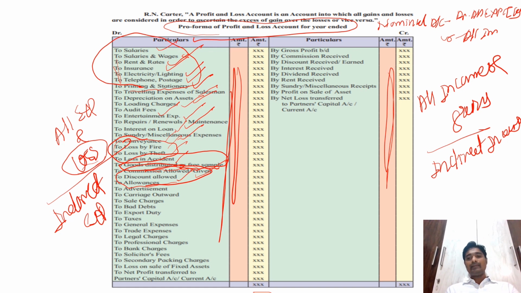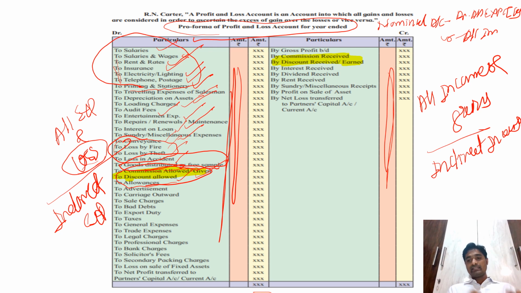And if the same discount and commission is given on the credit side, it is taken on the credit side. See, it is given here also, commission received and discount received, on the credit side. So it is a simple thing to identify.